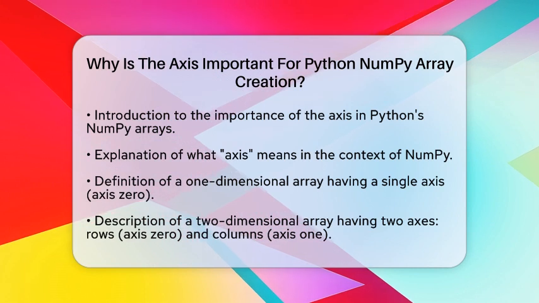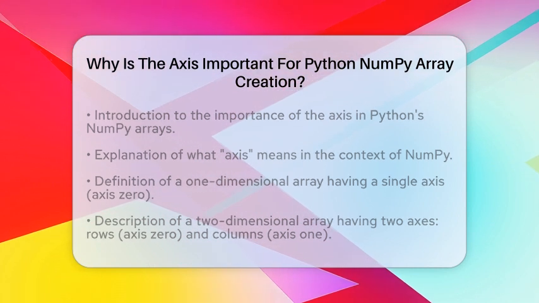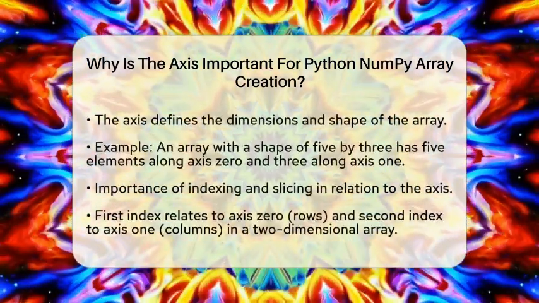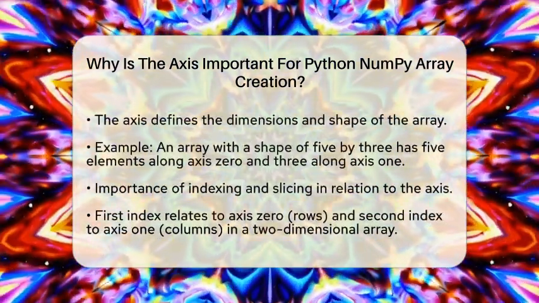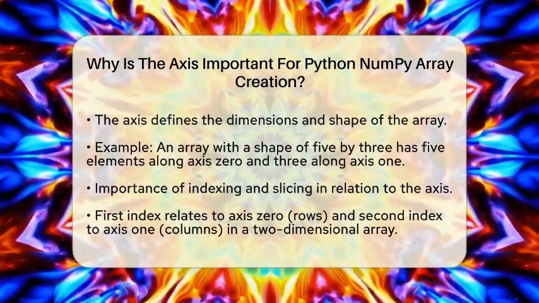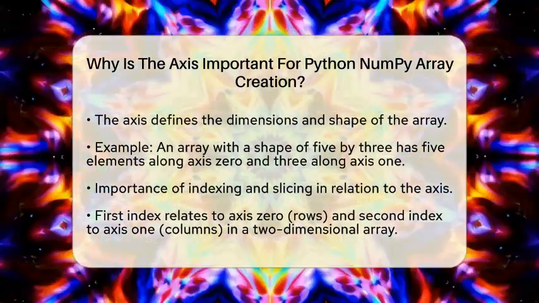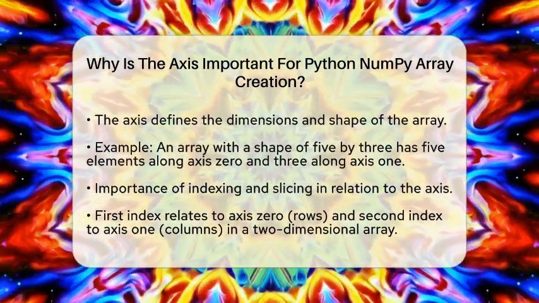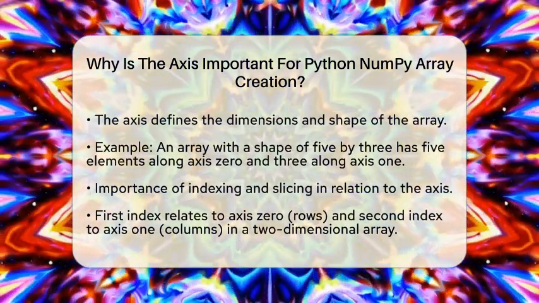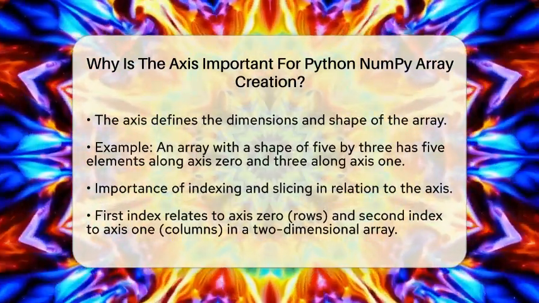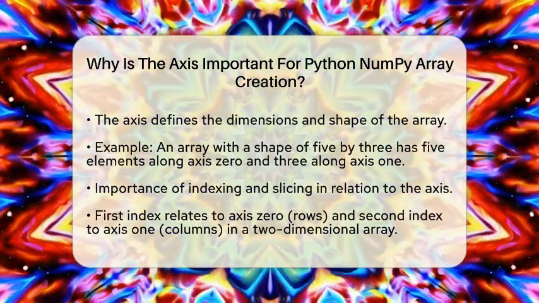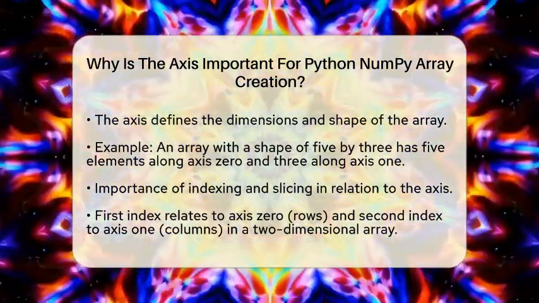The axis plays a vital role in several ways. First, it defines the dimensions and shape of the array. For example, if you create an array with a shape of 5 by 3, it means there are 5 elements along axis 0 and 3 elements along axis 1. This structural detail is essential for ensuring your array has the desired form.